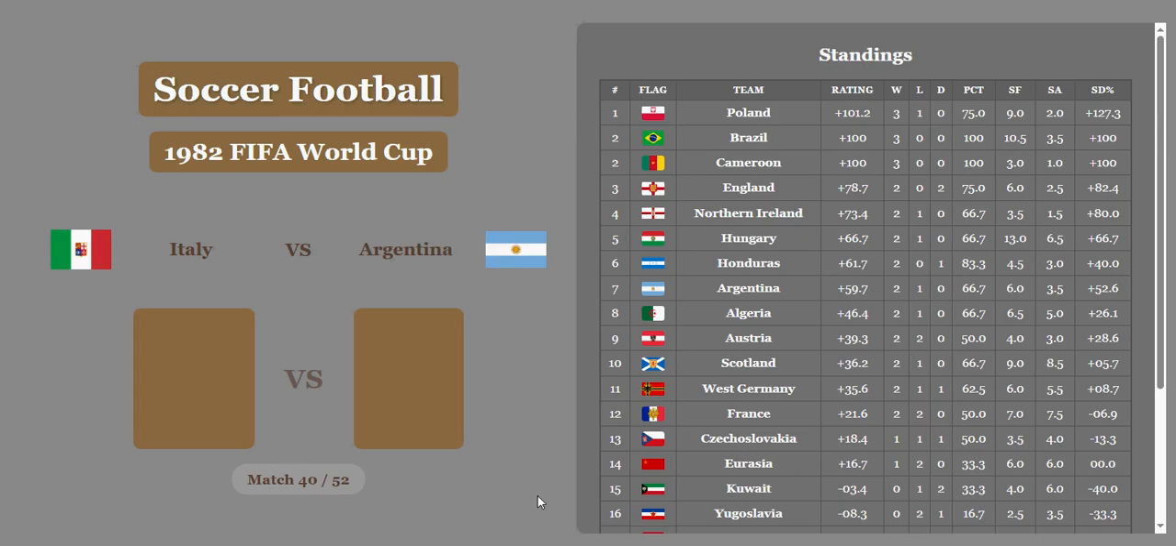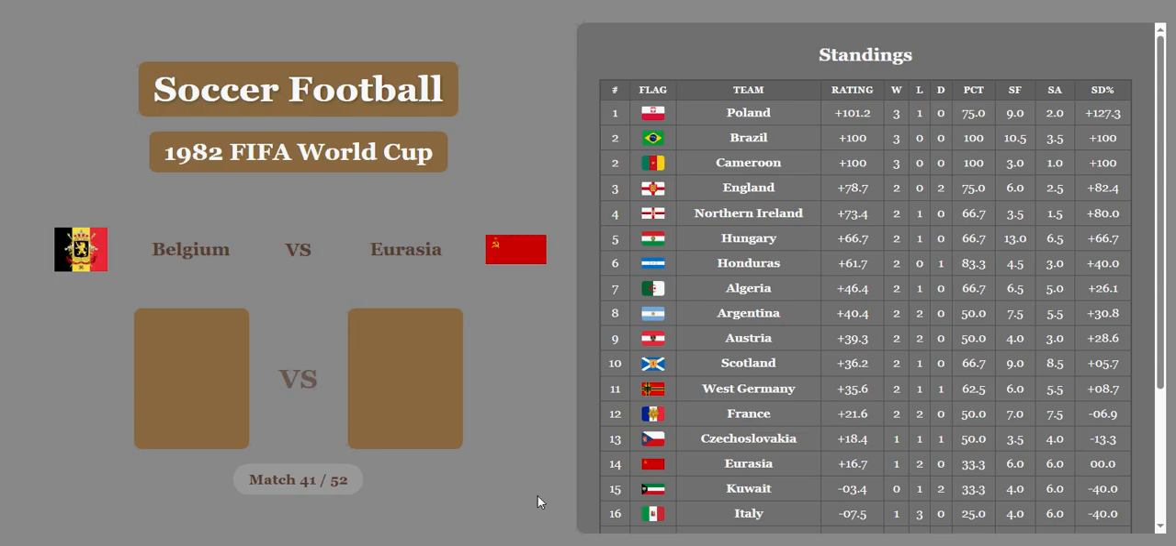Okay, Italy versus Argentina. 2-1. Italy wins against Argentina. Argentina's going to get a half goal. So Italy crawls up to 16th place. Argentina in 8th now. Below Algeria, above Scotland. Above Austria, I mean.